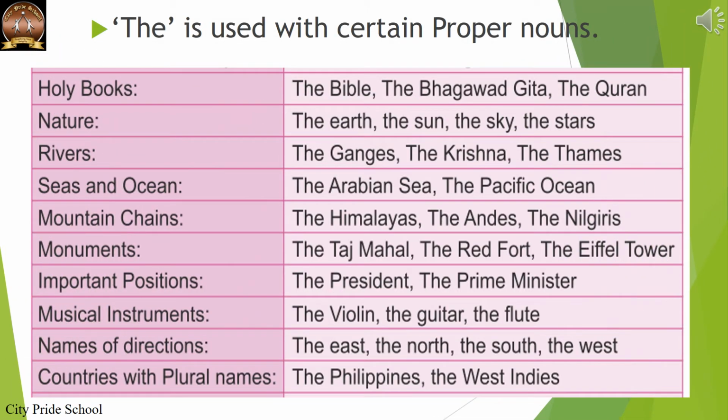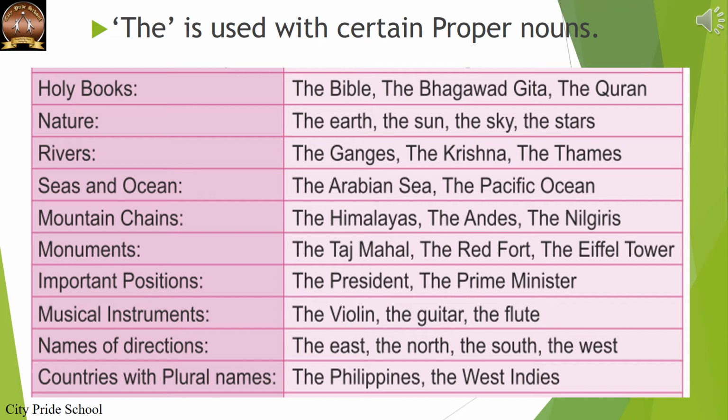We generally do not use the definite article with a proper noun, such as the name of a person or a place. However, the definite article is used with certain types of proper nouns. Here we have a list where you will understand where the is used and with which proper nouns. Holy books: the Bible, the Bhagavad Gita, the Quran.